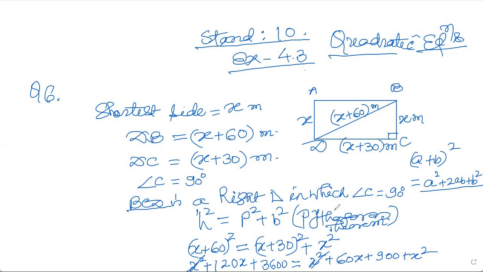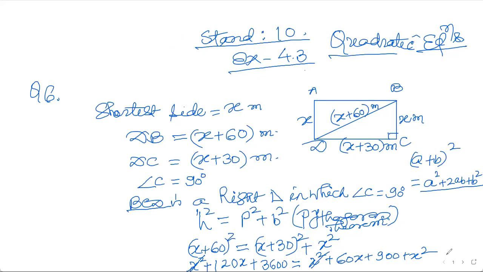So I'm going to the next page now. x square plus 60x plus 900 is equal to x square plus 120x plus 3600. The x square got cancelled.